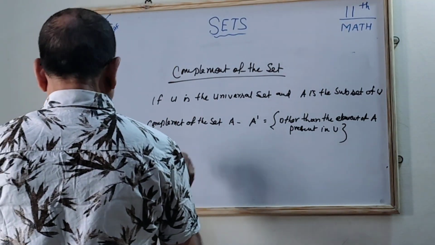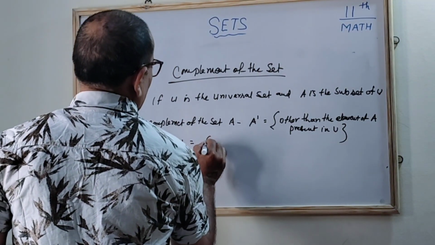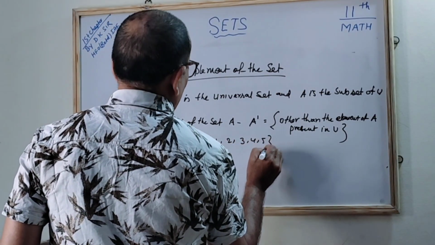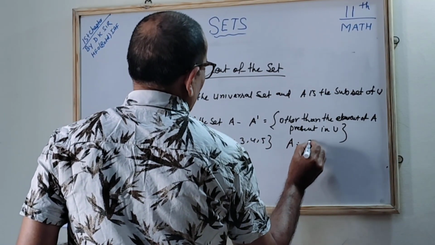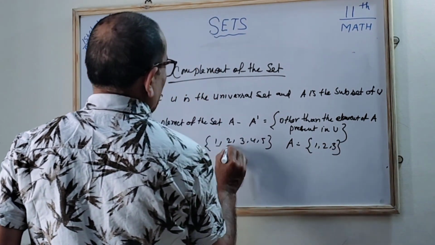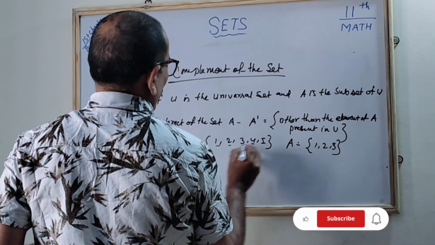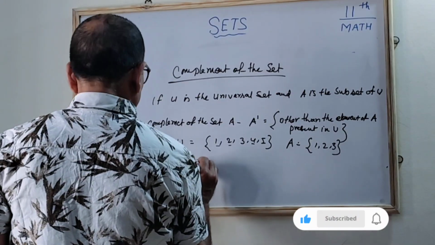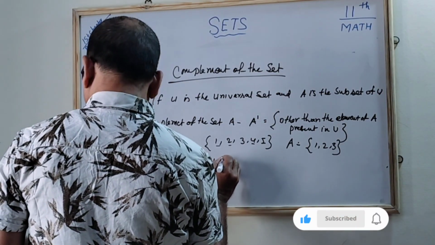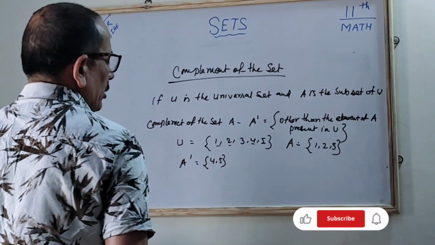We can see an example. I am taking the universal set which has 1, 2, 3, 4 and 5, and the other set A which has 1, 2 and 3. Correct? It is lacking 4 and 5, so the complement A dash will be 4 and 5. Understood? I think you have understood.